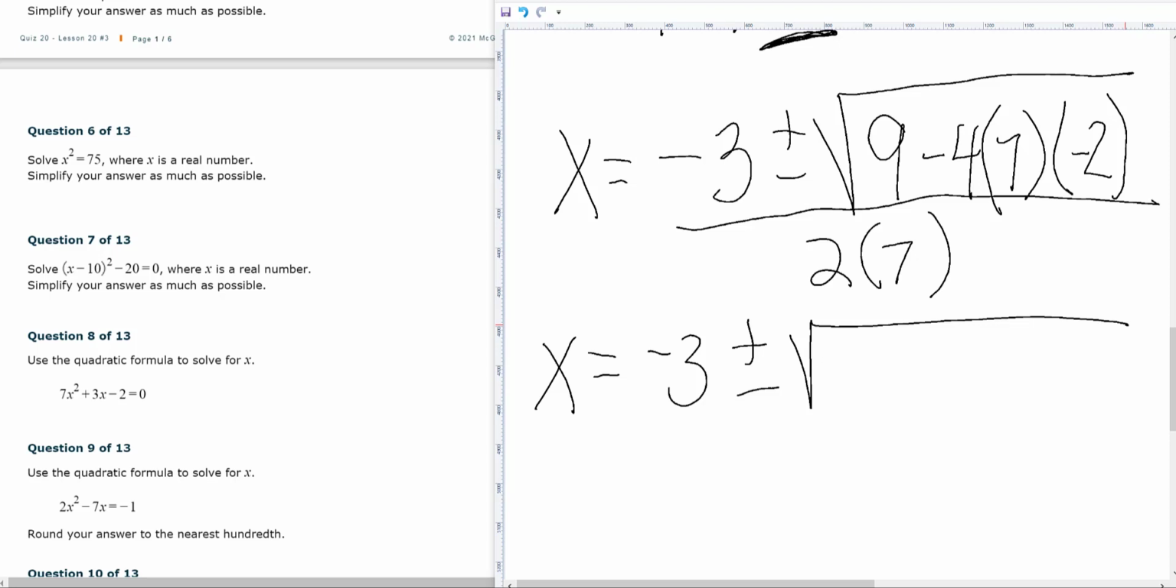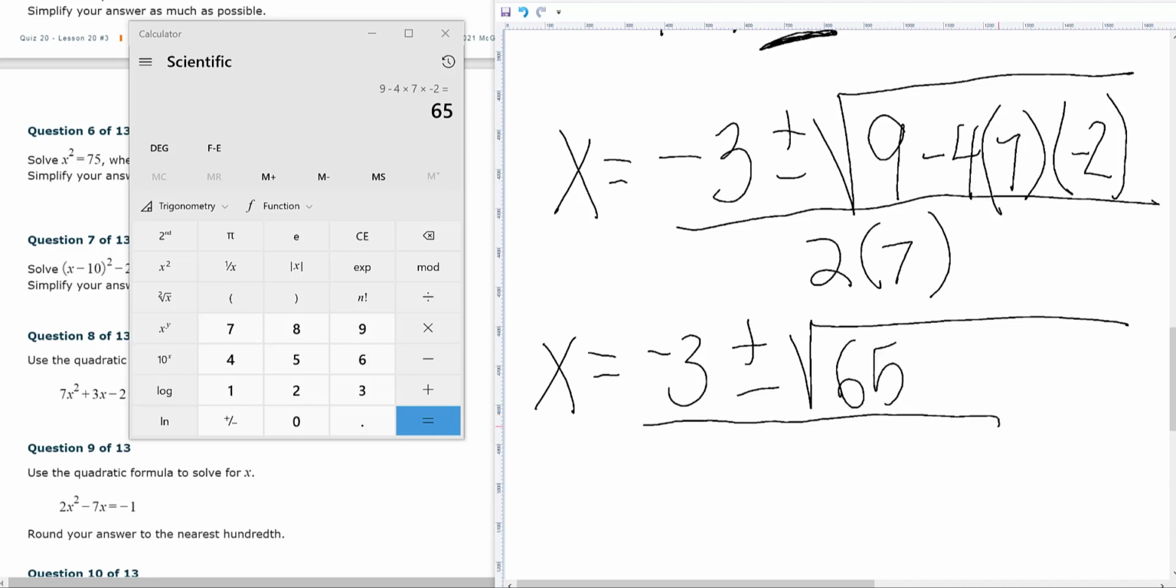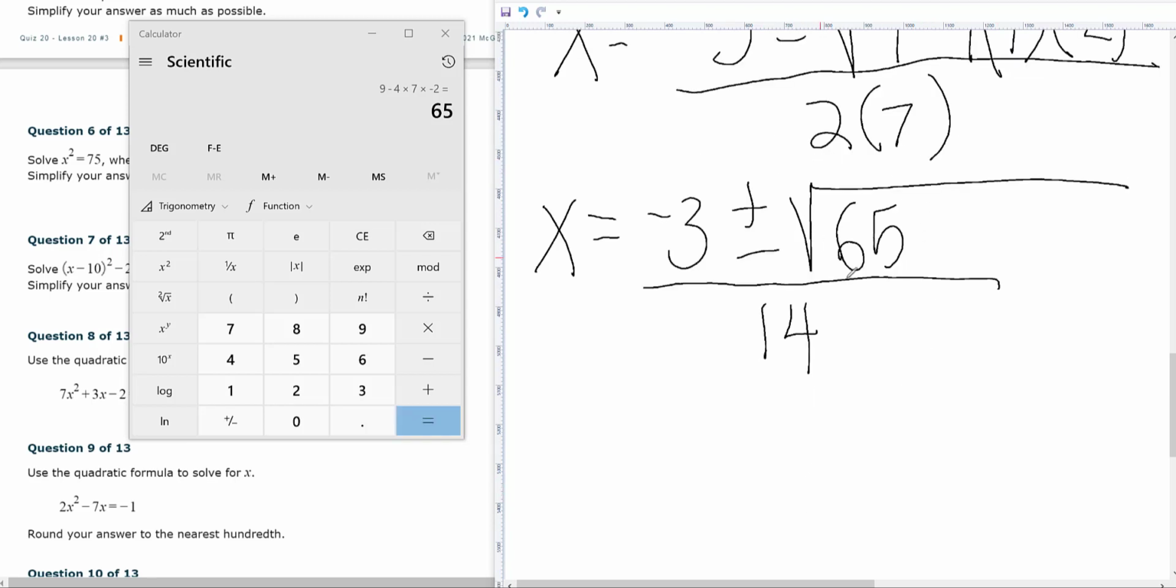And now I need to do the arithmetic that's inside. And I recommend you just type it in your calculator just like you see it there. So if you've got a scientific calculator, you can just type it in. 9 minus 4 times 7 times negative 2 is 65. Just type it in your calculator. All of that is over 14. Now, if this root will reduce, you have to reduce it.